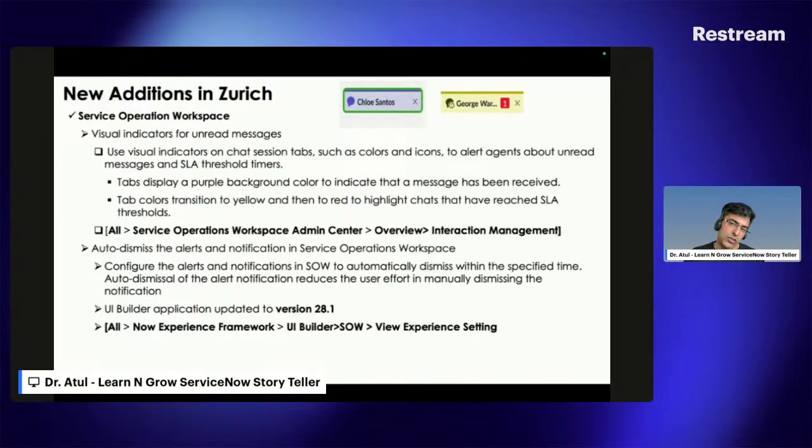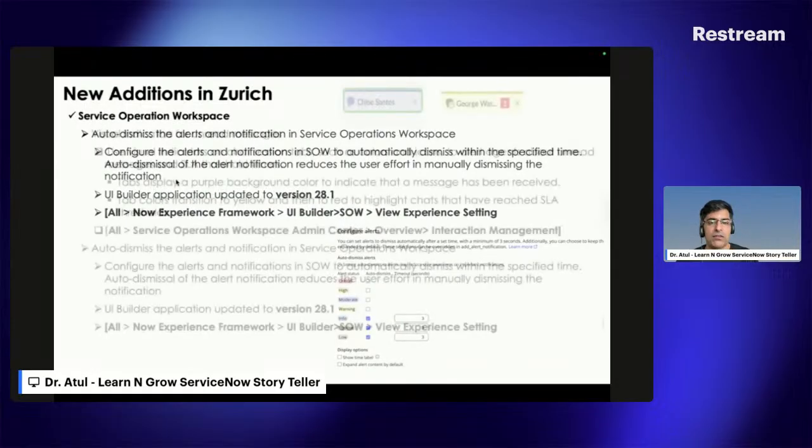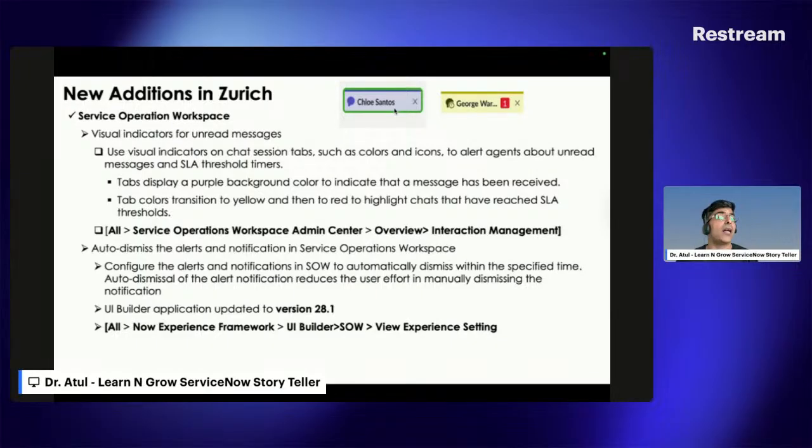What changes have been done in the service operation workspace? It is always crucial for an agent, because sometimes agents speak with multiple users on the chat and they miss out on the same thing, because nowadays we have SLAs on the interaction level as well. So to overcome this problem, ServiceNow introduced the visual indicators for the unread message.